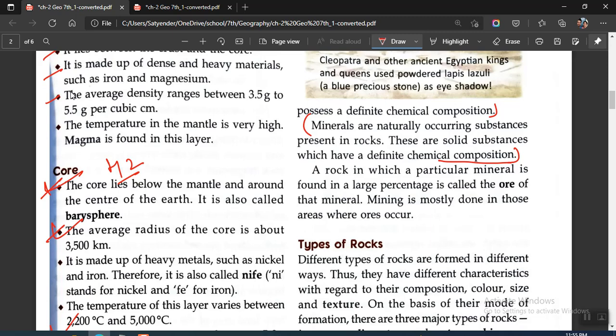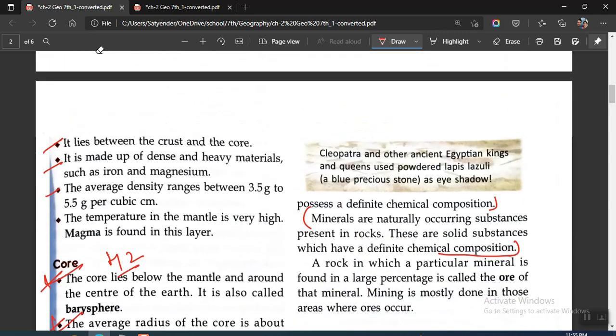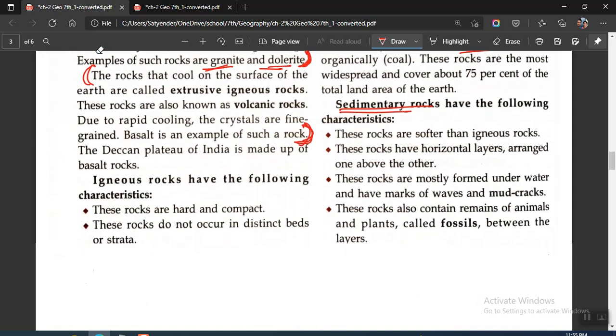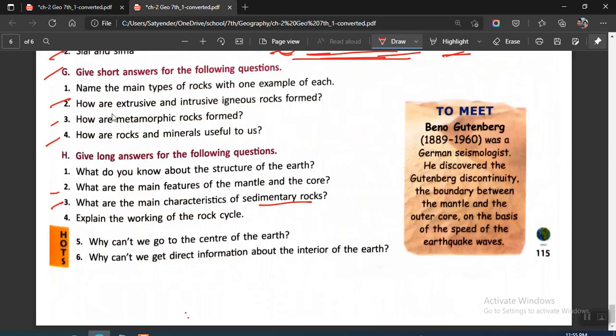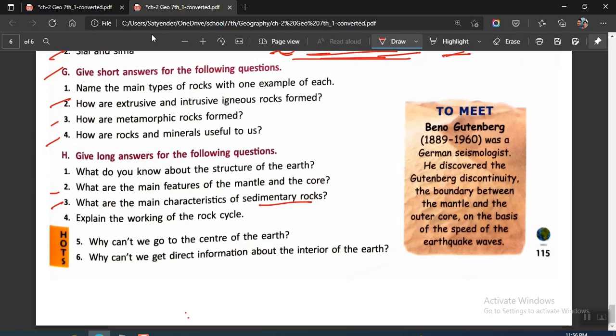If you got any doubts, then let me know in the class. Otherwise, just read the questions carefully and mark them. Okay, moving on to H3, we have: what are the main characteristics of sedimentary rocks? So we have to write about sedimentary rocks. This is a straightforward question, so you just write any four. This is your H3. You can write any four of them since we are to discuss the characteristics of sedimentary rocks.